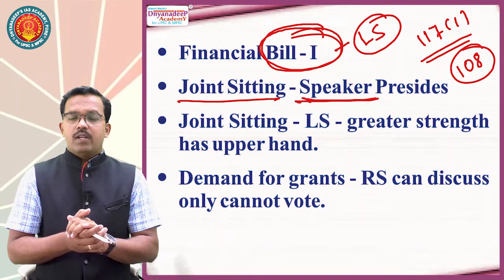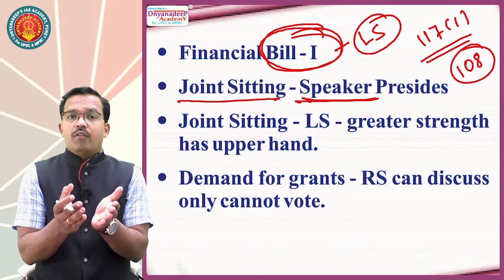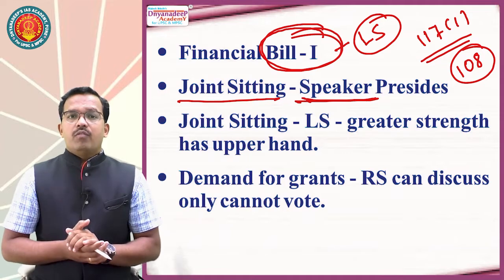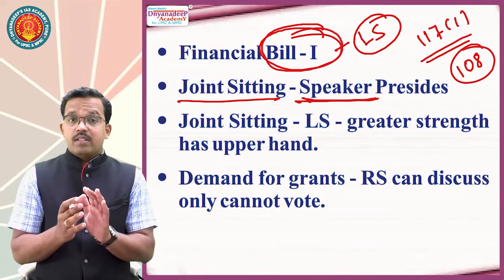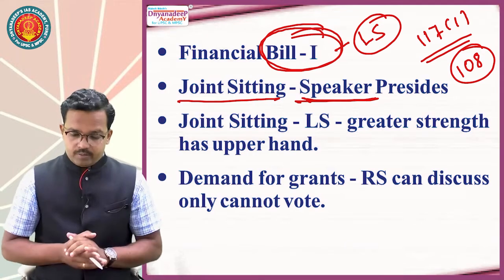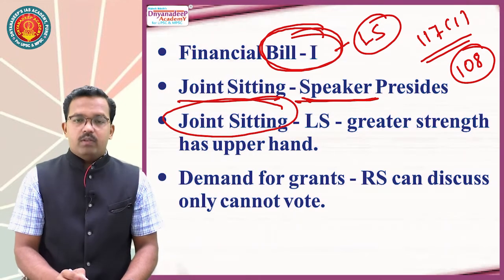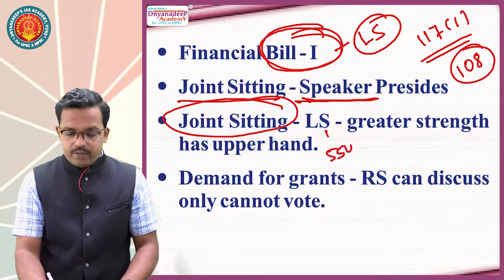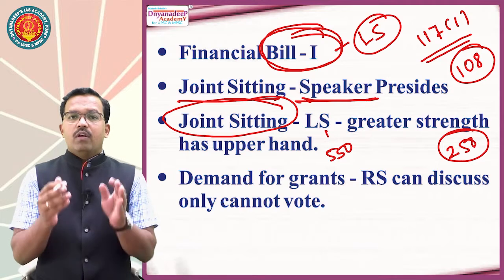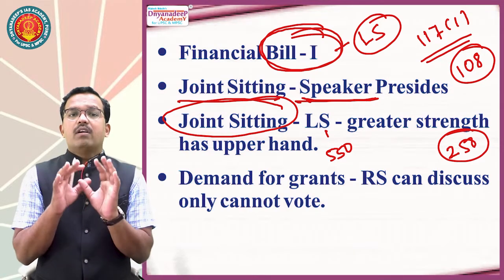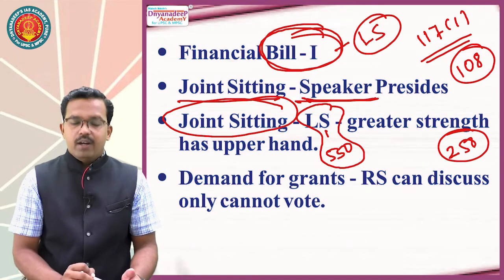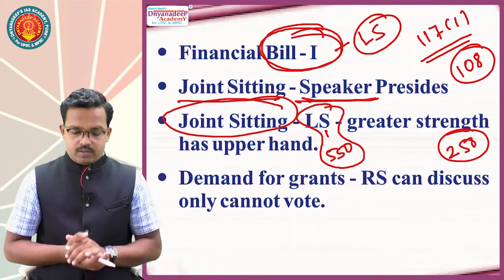Why? Because who is the Chairman of Rajya Sabha? The Vice President is the ex officio Chairman of Rajya Sabha, and the Vice President is not a member of Rajya Sabha, and this is the reason why the Vice President does not have the right to chair joint sitting. In joint sitting also, Lok Sabha has a strength of 550 and Rajya Sabha has a strength of 250. So when common voting is taken with the complete strength of Lok Sabha and Rajya Sabha, here also Lok Sabha has the upper hand due to greater strength in numbers.